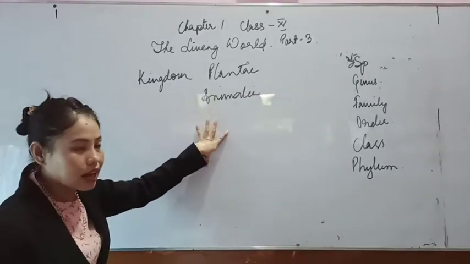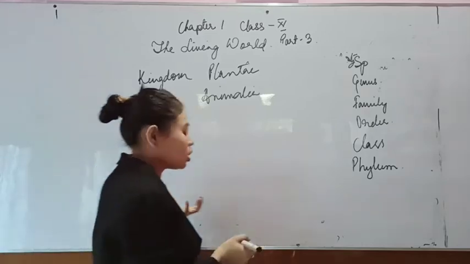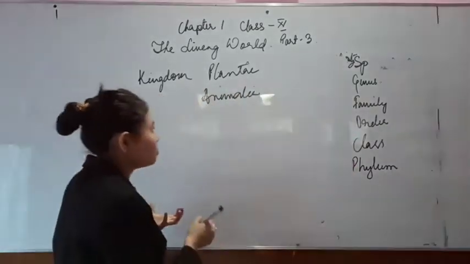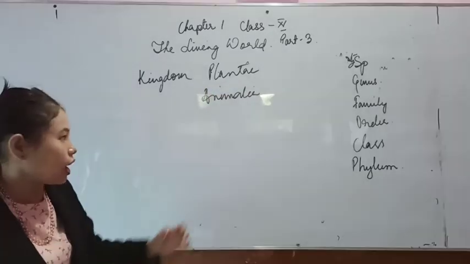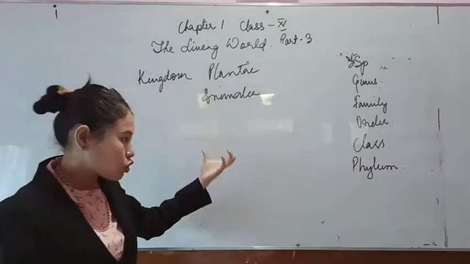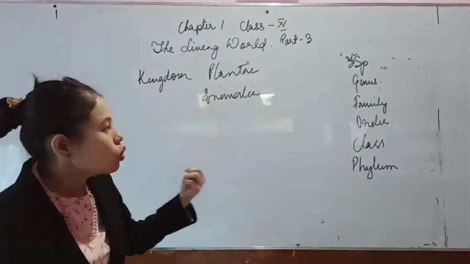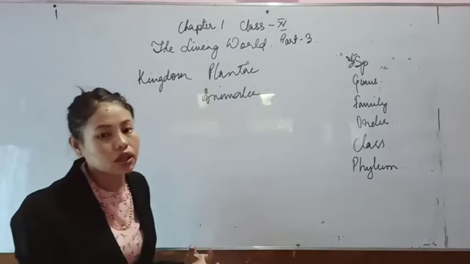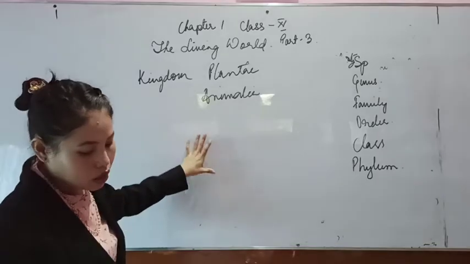But just for a broad classification, the early biologists divided the organisms present on the earth into kingdom Plantae and kingdom Animalia. Animalia is for animals, which are heterotrophic in nature, and organisms which can produce their own food come under kingdom Plantae. So this is how you divide.